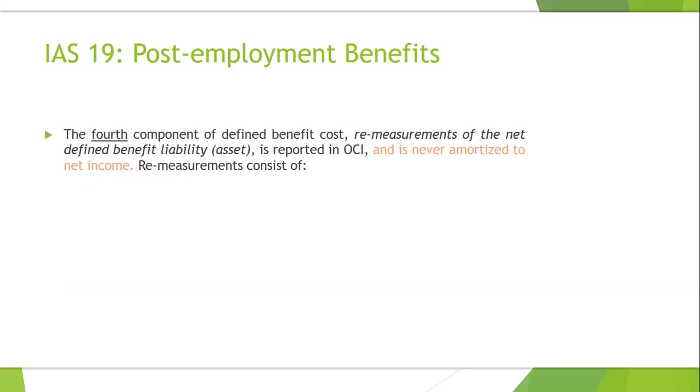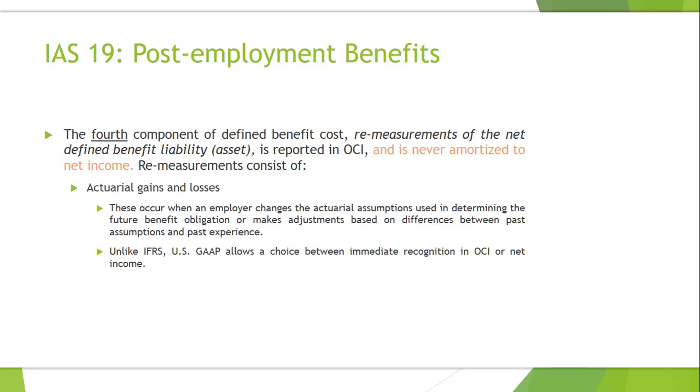So the fourth component of defined benefit cost is remeasurements of the net defined liability or asset, as the case may be. And that's reported in other comprehensive income, and it is never amortized to net income. These remeasurements consist of actuarial gains and losses. So these occur when an employer changes the actuarial assumptions used in determining the future benefit obligation or makes adjustments based on differences between past assumptions and past experience. Unlike IFRS, US GAAP allows a choice between immediate recognition in other comprehensive income or net income.